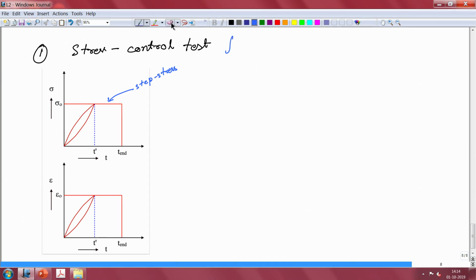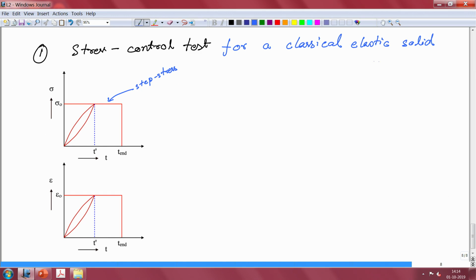So for the next few moments, our discussion will be for a classical elastic solid. This diagram tells you what happens when you apply a stepped stress to your system.